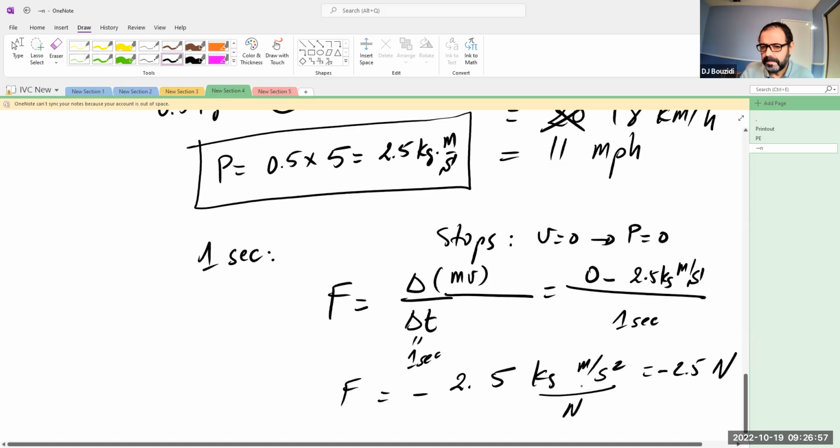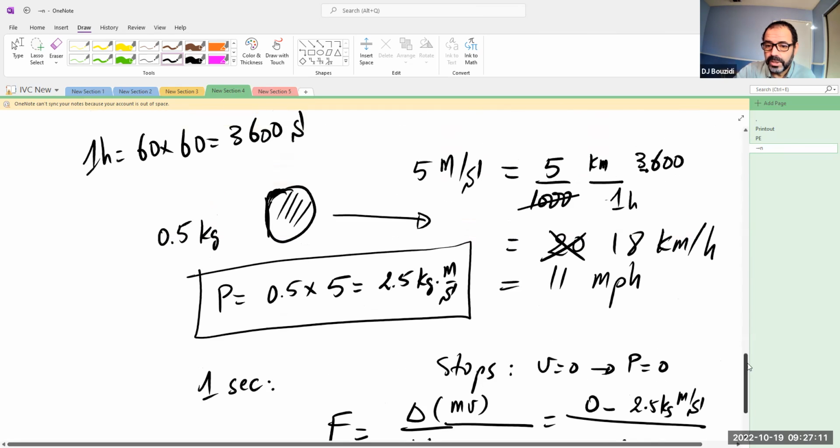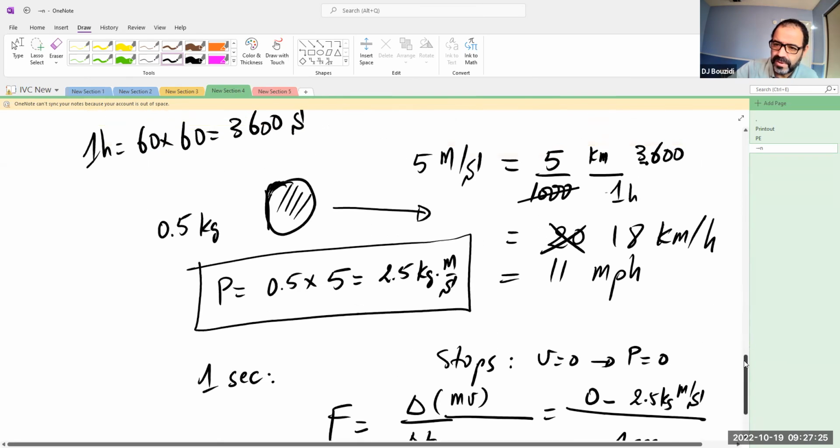No big deal. It's not really hard. 2.5 newtons is hardly anything, so you can stop it. Obviously, if it's moving faster and you want to stop it in 1 second, the initial momentum will be higher. Let's say, for example, it's coming at 10 meters per second, which is about 22 miles per hour. This is not even a fast ball, by the way. It's a very, very soft throw. Fast balls usually are around 90 miles per hour, so it's about 9 times faster.